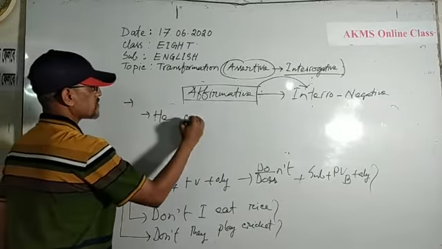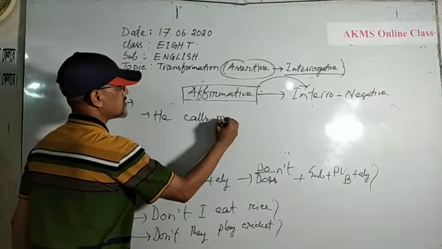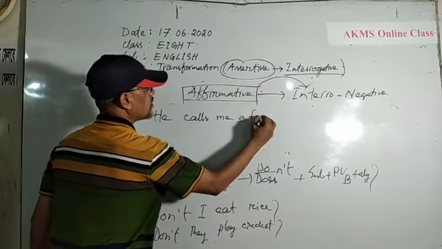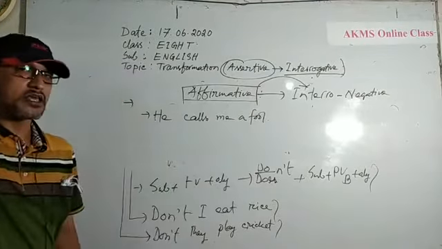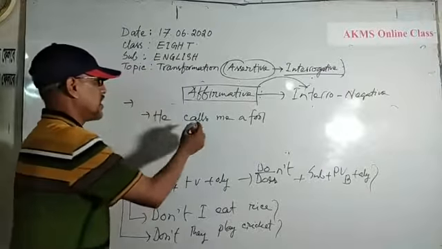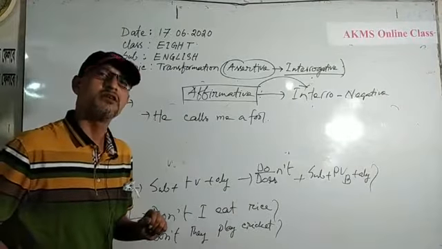He calls me a fool. You can clearly notice that I have used s with the verb call because the subject is in third person singular number and it is in present indefinite form.